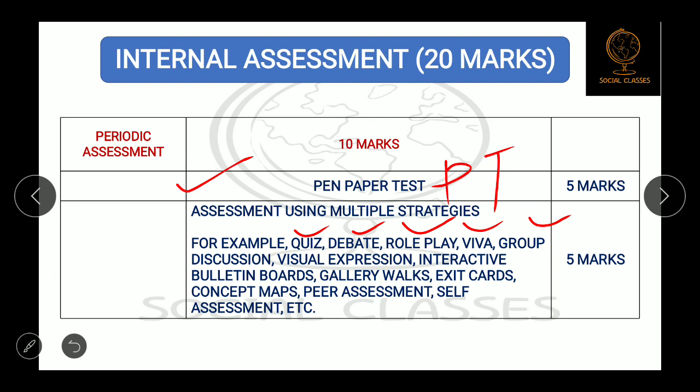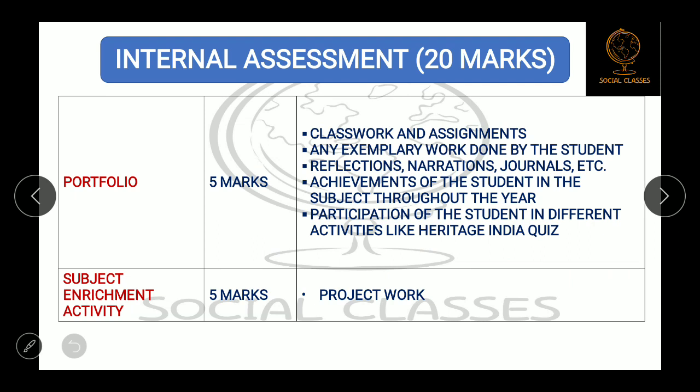Many more strategies are there through which the teacher can assess you, and they will give you 5 marks for it. The next 5 marks are for the portfolio, in which your notebook will be checked, that is, classwork and assignments. Then the last one is the subject enrichment activity, in which you will be required to make a project, which will be of 5 marks.